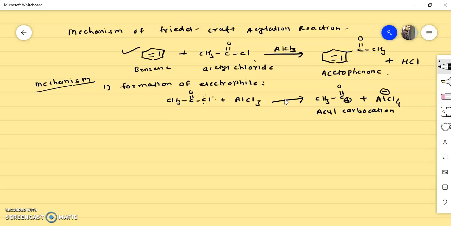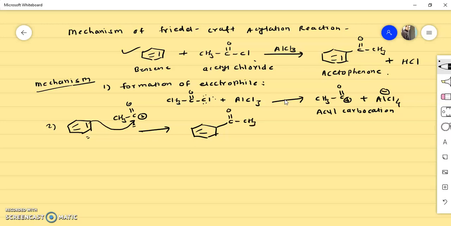So what is our starting material? It is benzene. So I will take benzene over here. This generated carbocation comes in the vicinity of this benzene. This is the electrophile, benzene is electron rich, so this electron rich double bond will attack this electrophile. So there is a formation of this intermediate. These two bonds will be as they are. So this will be COCH3, here will be hydrogen, and here there is a positive charge.